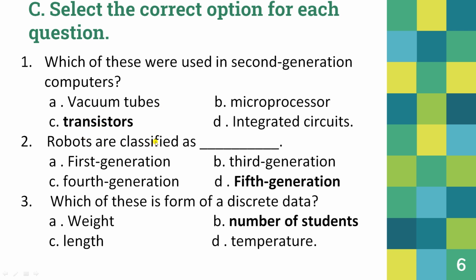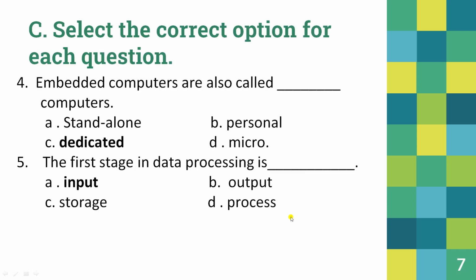Robots are classified as either the first generation, no, it's not right. Fourth generation, no, it's not right. Yes, it's the fifth generation computer. Third statement, which of these is a form of discrete data? Discrete means in the form of steps, not in continuous form. Weight, length, these were used by the analog devices to measure the weight and length. Number of students, yes, it is the right option.